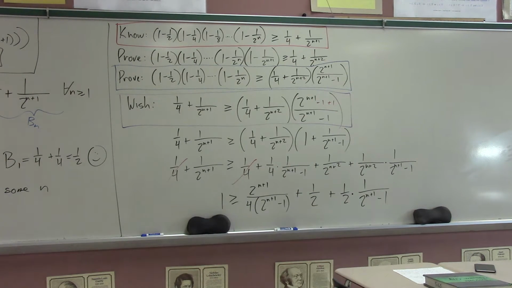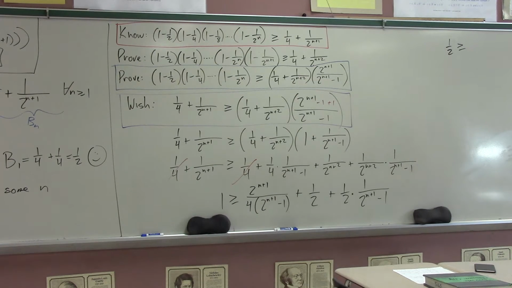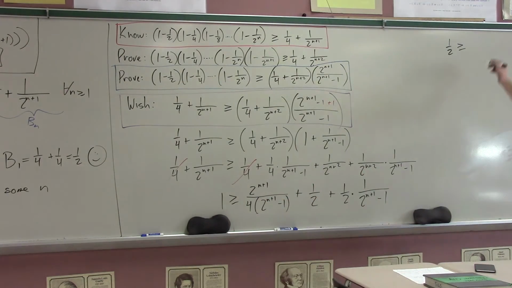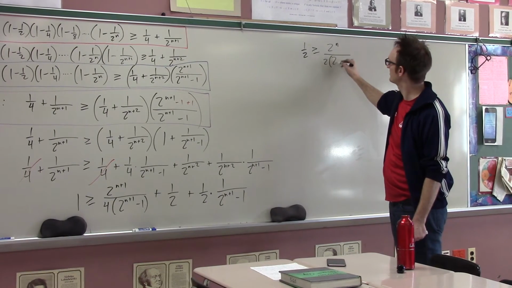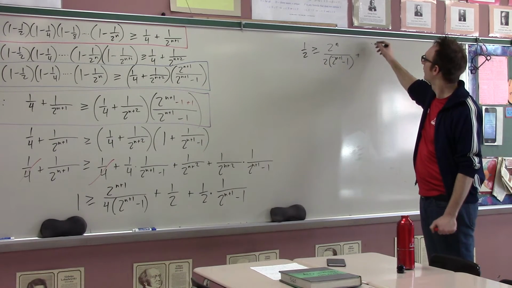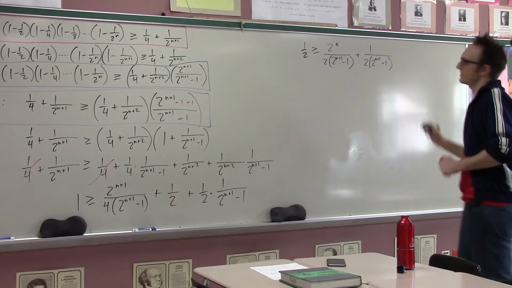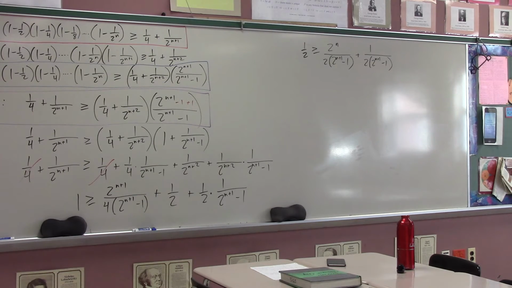Okay, now I'm going to subtract 1/2 from both sides. So what I really get is 1/2 is greater than or equal to, move camera if necessary, Ishan. 1/2 is greater than or equal to, if I take a 2 out of the top and bottom here, I get 2 to the n over 2 times 2 to the n plus 1 minus 1, plus 1 over 2 times 2 to the n plus 1 minus 1. I think I've done that right. Great. Okay, now what?